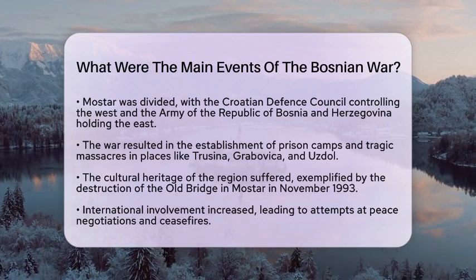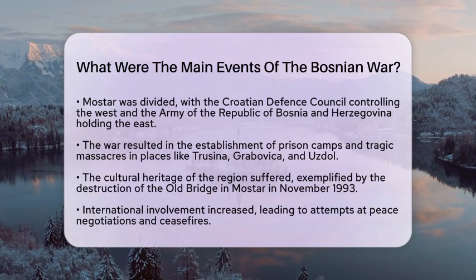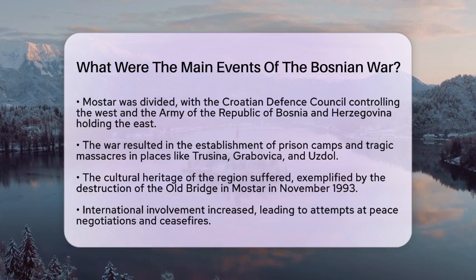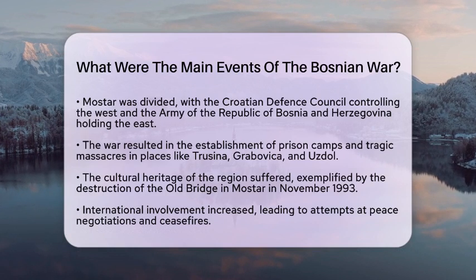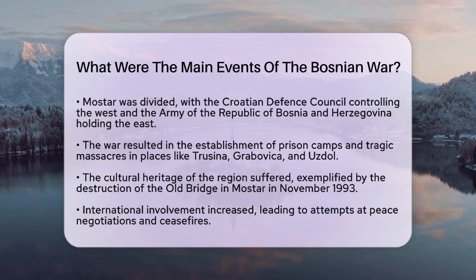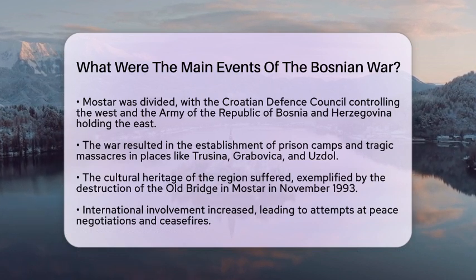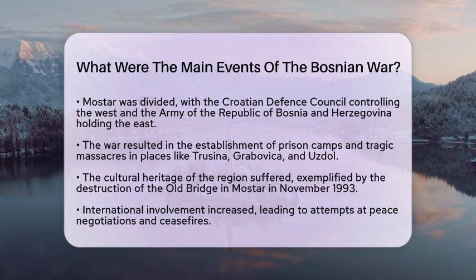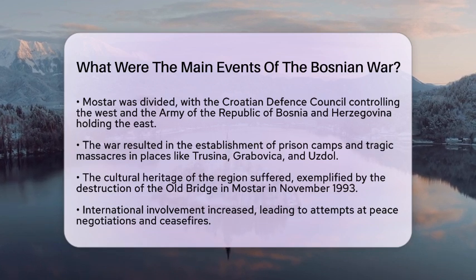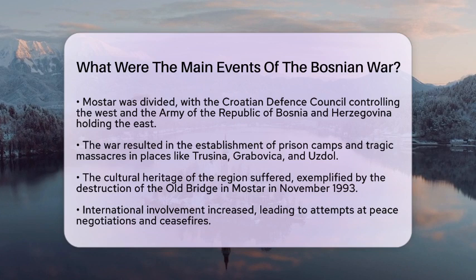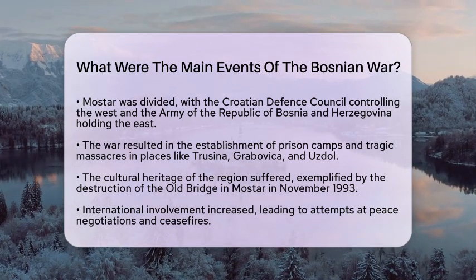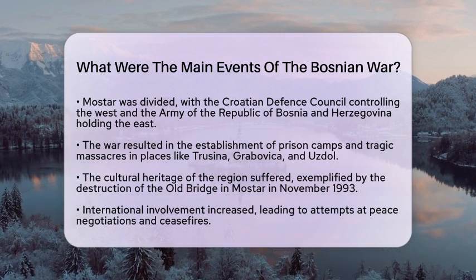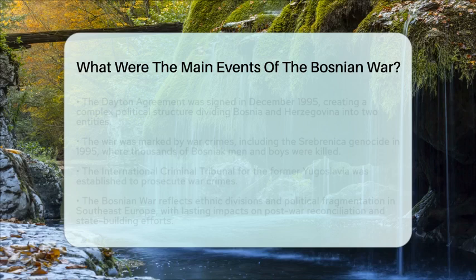International involvement increased as the conflict continued. Various attempts were made to negotiate peace and implement ceasefires, but fighting persisted until the signing of the Dayton Agreement in December 1995. This agreement established a complex political structure, dividing Bosnia and Herzegovina into two entities: the Federation of Bosnia and Herzegovina, mainly for Bosniaks and Croats, and Republika Srpska, primarily for Serbs.